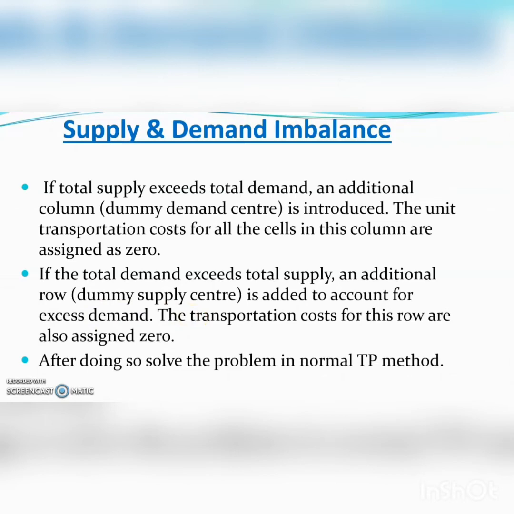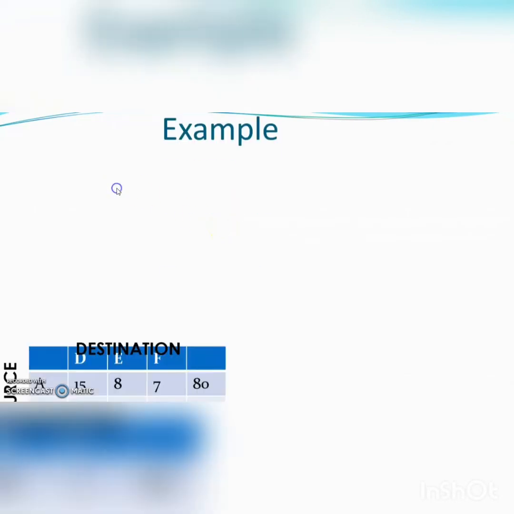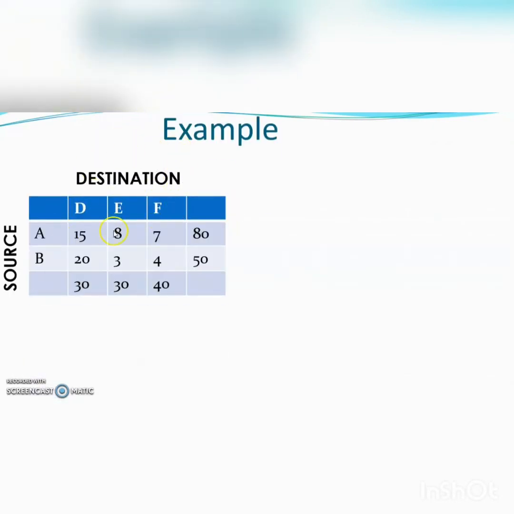Let us discuss the problem in detail by considering an example. In this given transportation problem, we see there are 2 sources and 3 destinations. The availabilities at the sources are 80 units and 50 units.